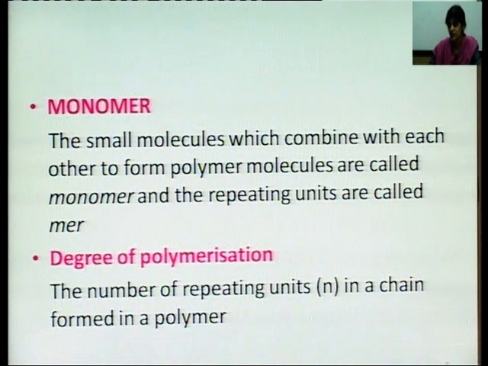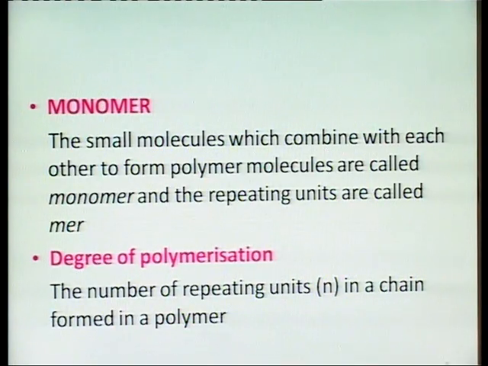Then we have the term degree of polymerization. The number of repeating units in a chain formed in a polymer is known as degree of polymerization. That means, how many monomer units are combining together to form a polymer is known as the degree of polymerization.